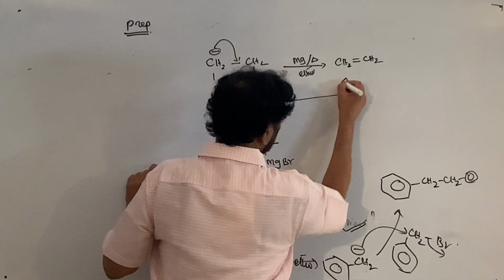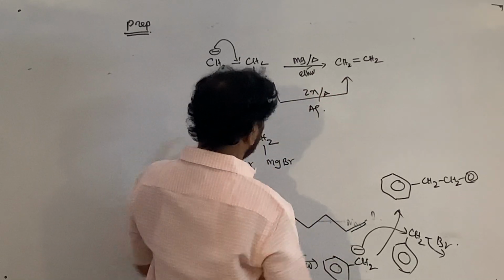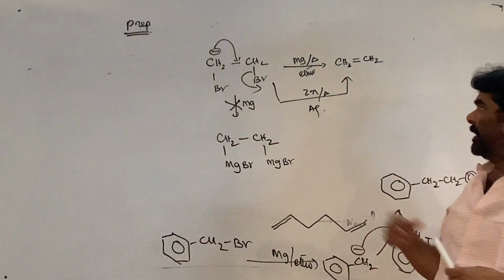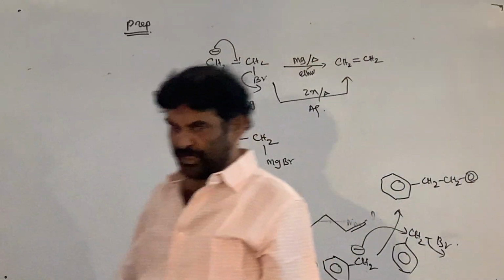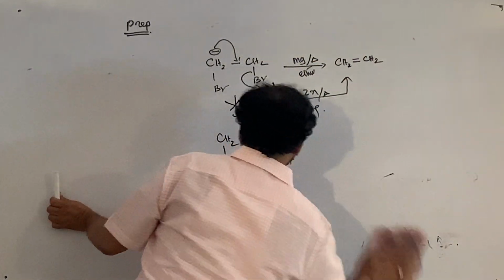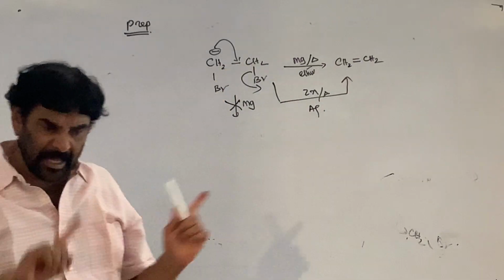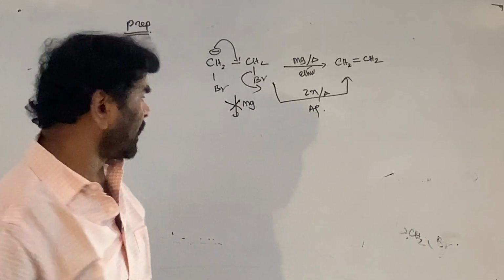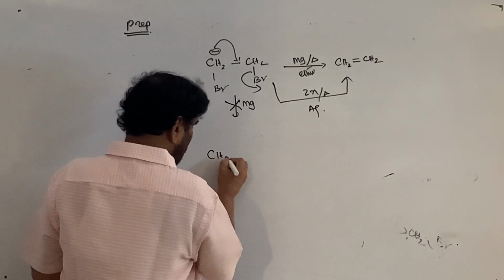We have seen this reaction with zinc or silver, where vicinal dihalides on heating produce the alkene. That is dehalogenation, so this is not possible. If the two halogens are at adjacent centers, we cannot prepare the Grignard reagent through both centers at all.